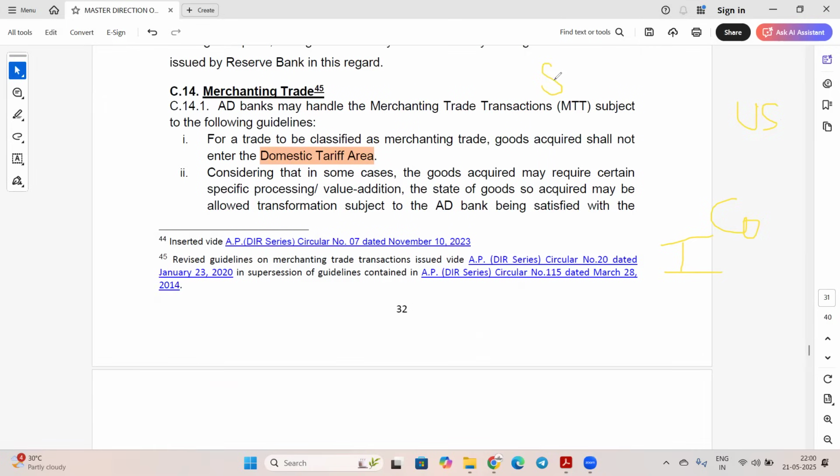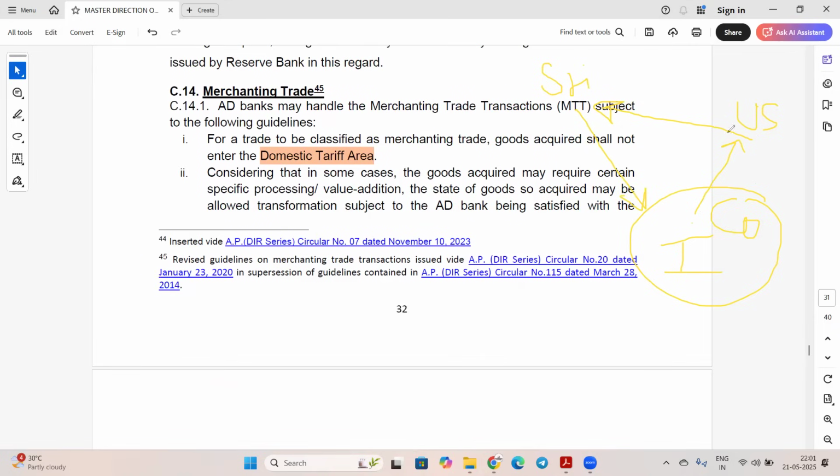Suppose Sri Lanka is there. For Sri Lanka, this Indian company will do dealing with the US, and this US person will directly send the goods to the Sri Lankan company. And this Indian company, what will they do? This Indian company will firstly make advance payment to the US company, then they will send the goods, and the Sri Lankan company will make payment to the Indian company.